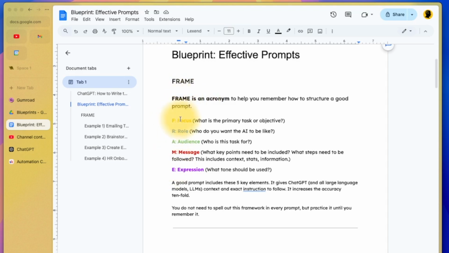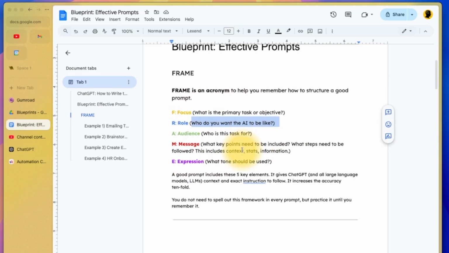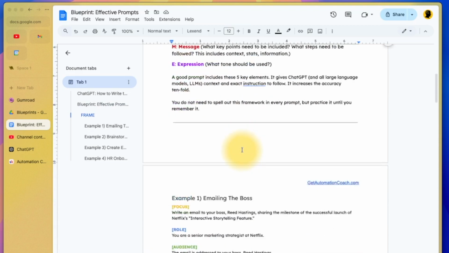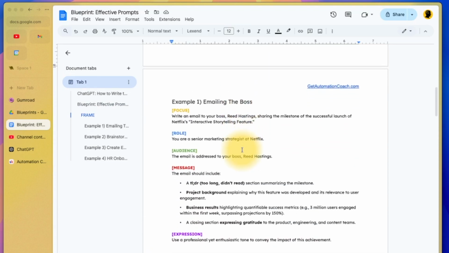F-R-A-M-E, FRAME. F is for focus. What is the primary task or objective that you're looking to achieve? R is for role. Who do you want the AI to be like? A is for audience, M is for message, E is for expression. We'll go through each one together, and it's best to follow a real example. So in the blueprint, you'll see that there are some examples.